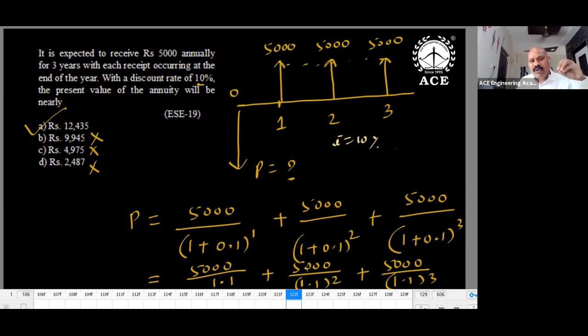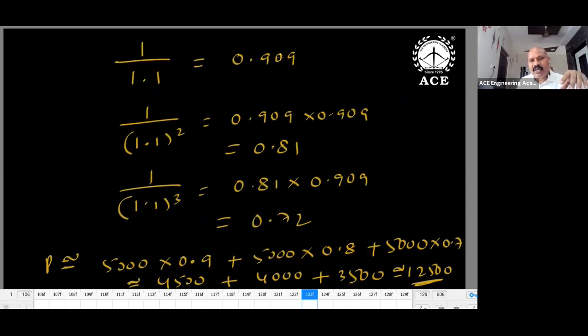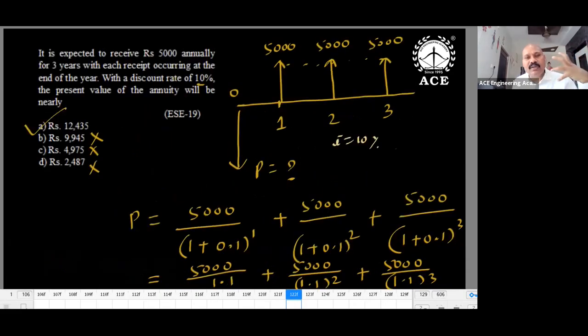And again, if you add up all these values, 1 divided by 1.1 is about 0.9, then 0.9, 0.81, 0.72. So 4,500, 4,000, 3,500. If you add up all these values, it is more than 10,000. Approximately, that is how you can calculate in an examination. 2,487 is ruled out, 4,975 is ruled out, 9,945 is ruled out, more than 10,000 you will get. So only one option is left over, 12,000. Exactly or not? In examination, time is a constraint and within 1 minute you have to answer. So how to calculate this? Just use approximation.